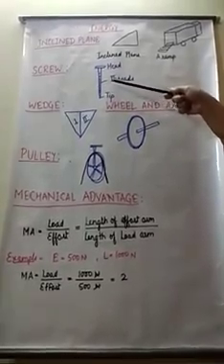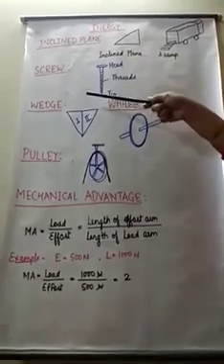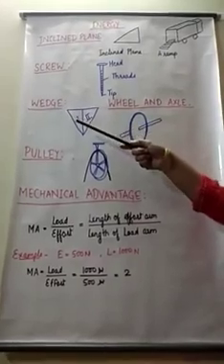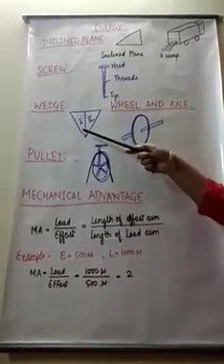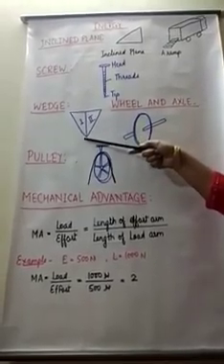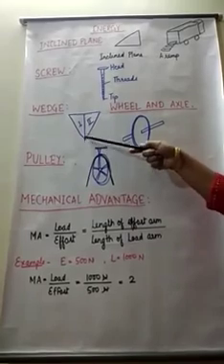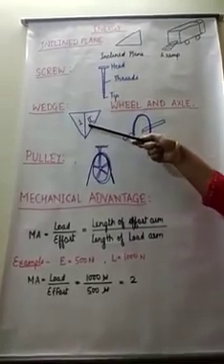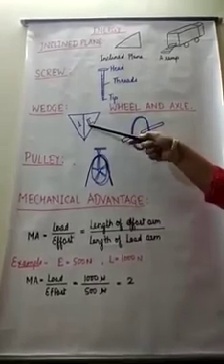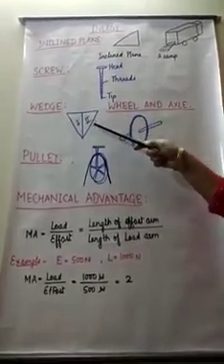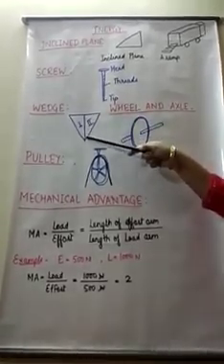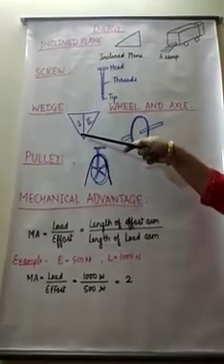Now the next type of simple machine is the wedge. A wedge is a small piece of wood or metal which is thick at one end and thin at the other end. When two inclined planes are joined together, so this is the first inclined plane and this is the second inclined plane, when two inclined planes join together in the shape of a V, we get a wedge. Wedge is also a type of simple machine.